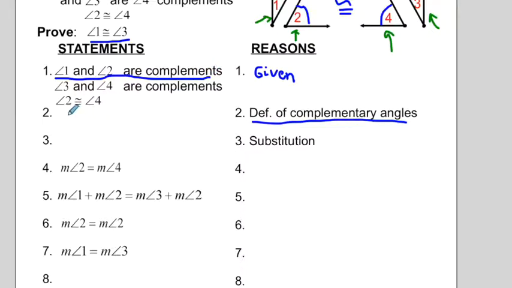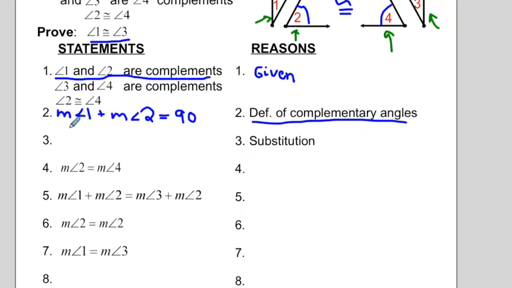So we write the measure of angle 1 plus the measure of angle 2 equals 90. We know that is true because that's the definition of complementary angles. The fact that 1 and 2 are complements means the measure of angle 1 plus the measure of angle 2 equals 90.